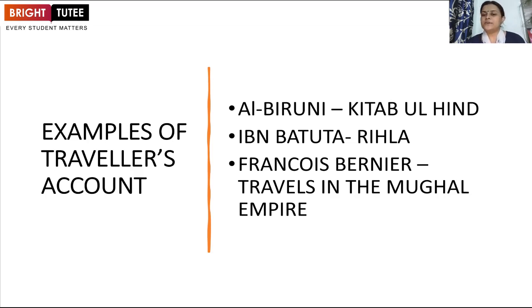Then the second one is Ibn Battuta. Ibn Battuta was a Moroccan traveler who came into India during the time period of Muhammad bin Tughlaq, and his book's name is Rihla. In his book, he has written a very clear description about the reign of Muhammad bin Tughlaq, all his mistakes and all his achievements, and the book gives very detailed information about the time period of this Delhi Sultan.